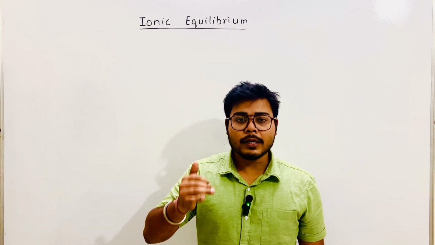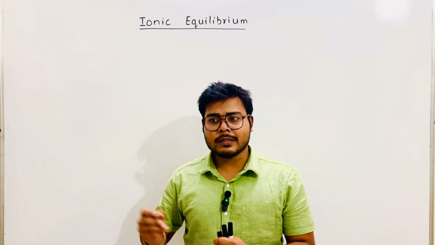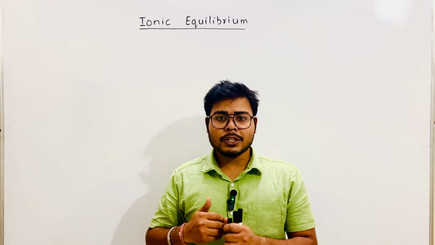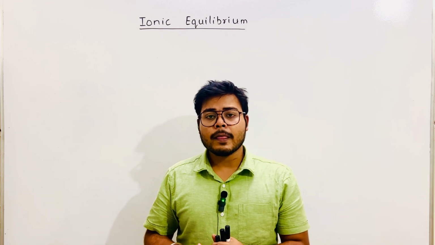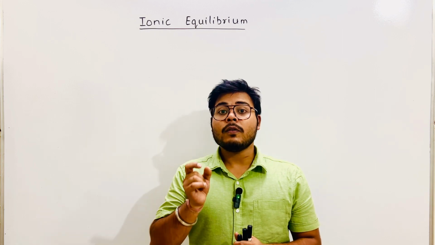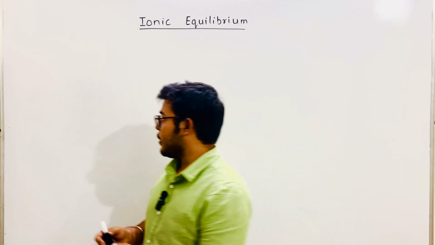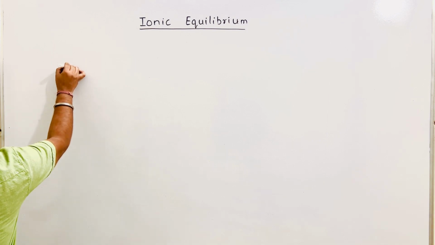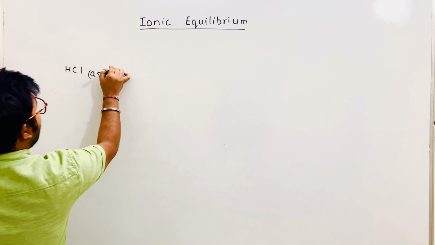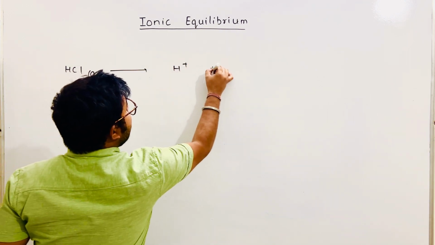In chemical equilibrium, we spoke about molecular reactions, or other reactions where dissociation or decomposition took place. But here in ionic equilibrium, we're going to talk about ions. For example, if I write the acid HCl and dissolve it in water, HCl will dissociate into H plus and Cl minus.